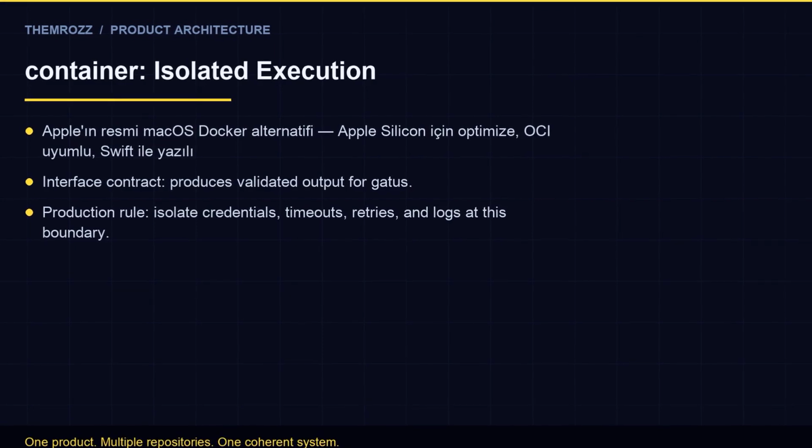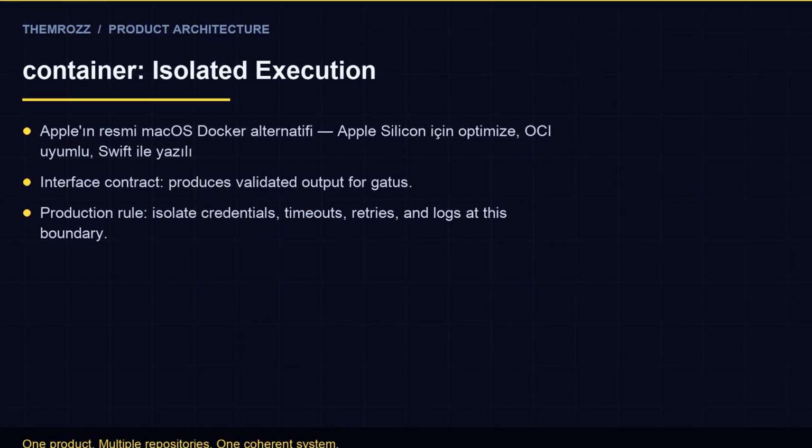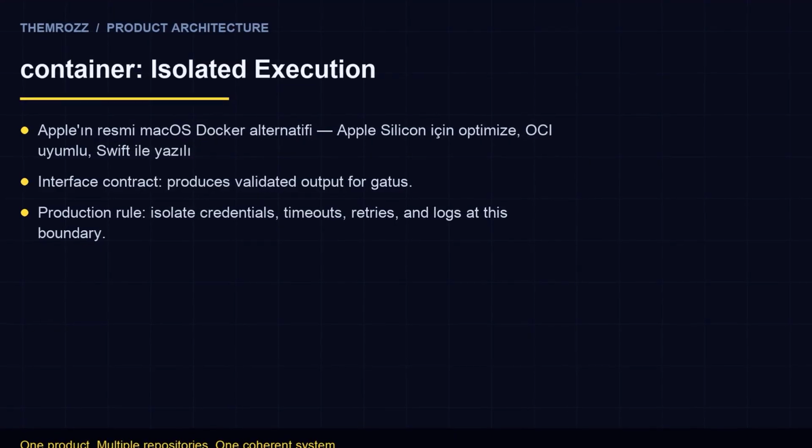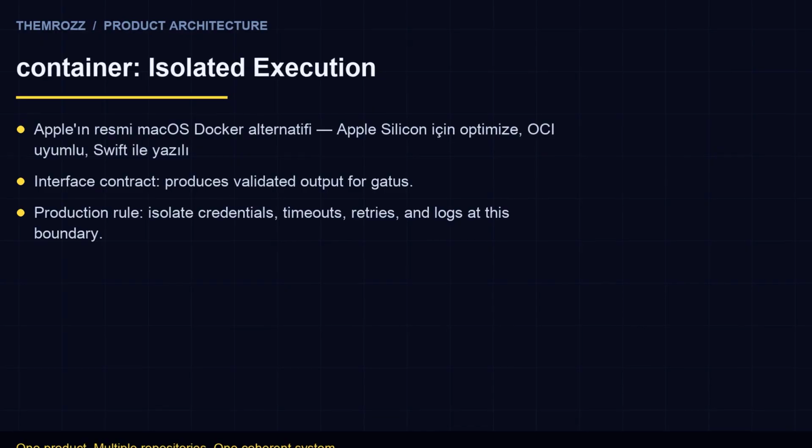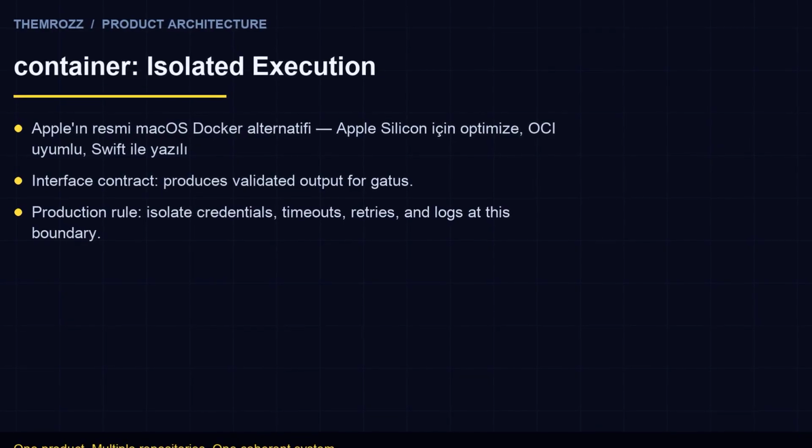Create a board with columns matching Gatus's health states: healthy, degraded, critical. Seed it with sample tasks like implement API endpoint or fix CI pipeline. Each card should auto-generate a workspace in OpenCode when moved to the dev column. Use OpenCode's build agent for coding and plan agent for PR reviews.